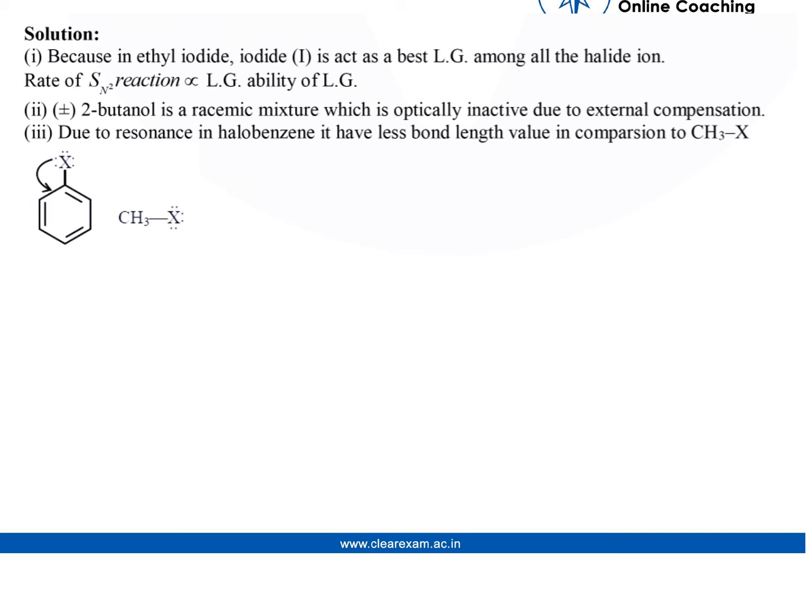Third part, due to resonance in halobenzene, it has less bond length value in comparison to CH3X.